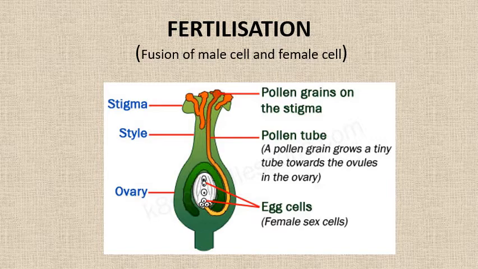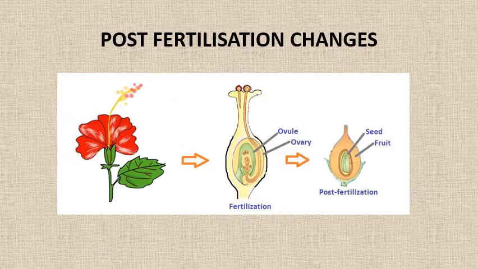The tip of the pollen tube then gets dissolved to release the male cells in the ovary, where they fuse with the female ovule cells in the ovary to form the zygote. And this fusion of the male cells and female cells is known as fertilization.